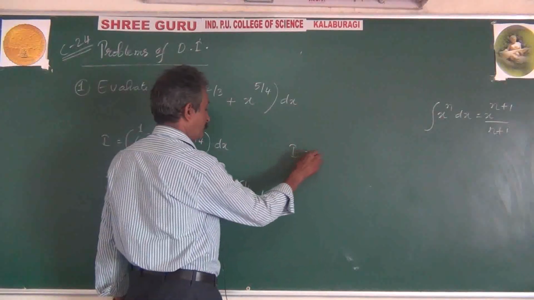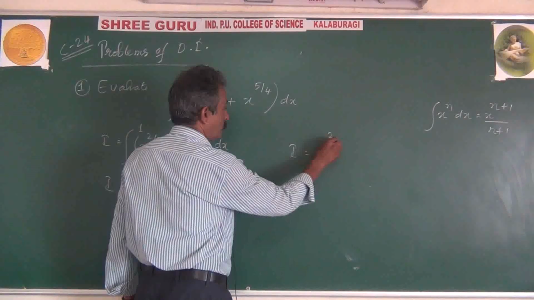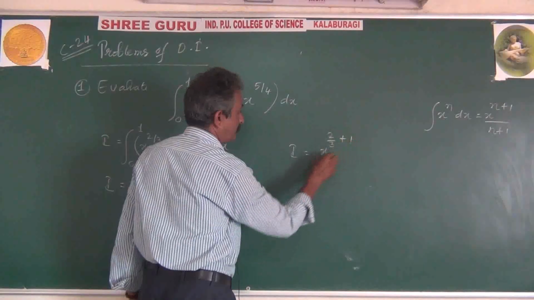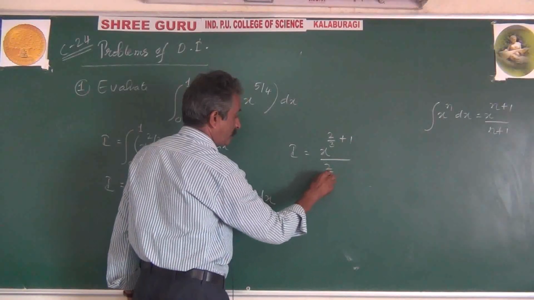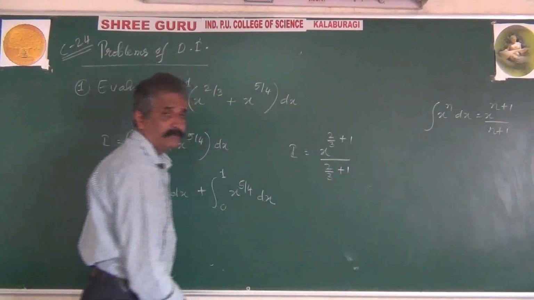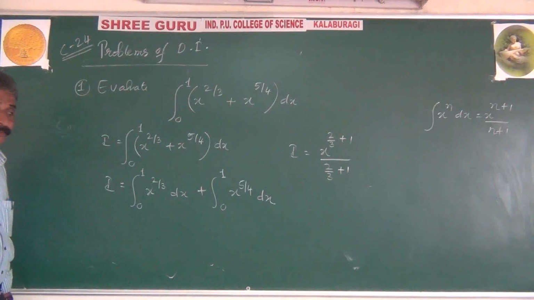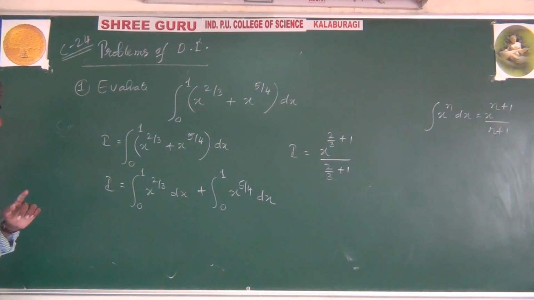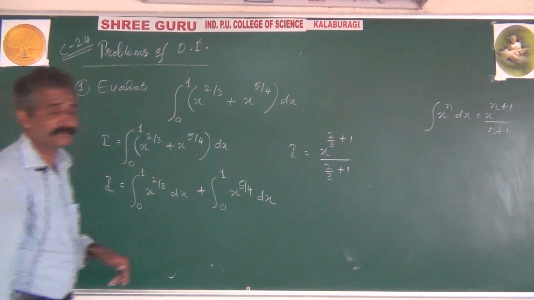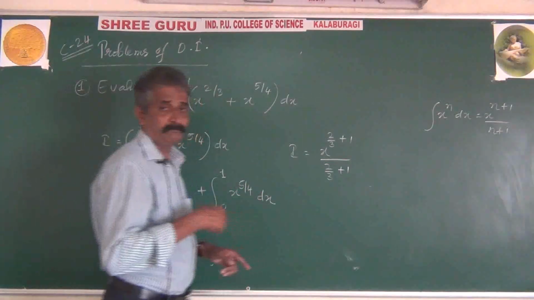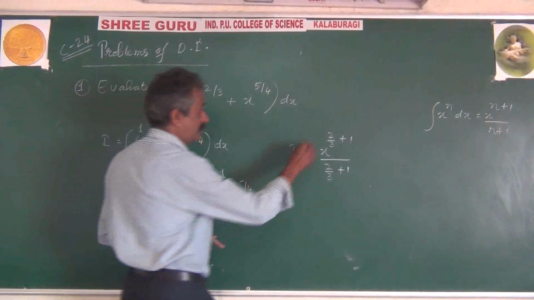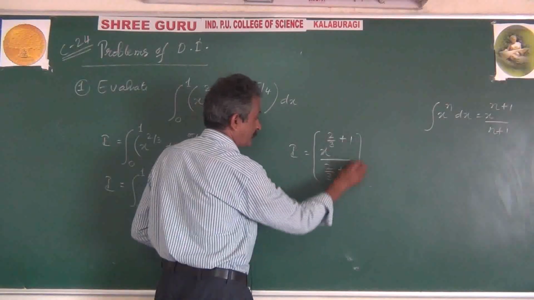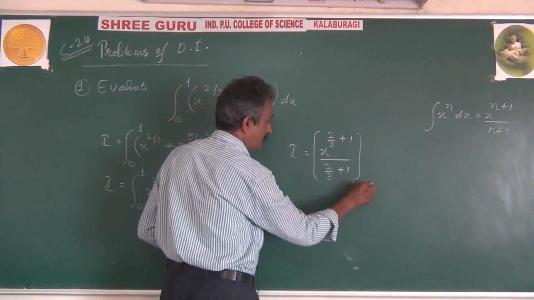I equals x to the power 2 by 3 plus 1 divided by 2 by 3 plus 1. Only thing, don't add constancy. Don't add constancy, but don't forget limits. Forget C, but don't forget limits. Under limits, x equal to 0 to x equal to 1.